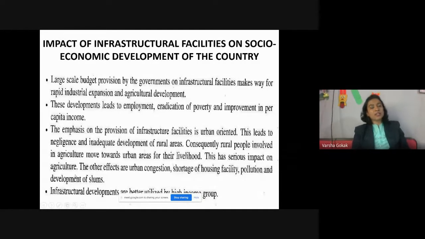Earlier agriculture was given importance, but because of this, what is happening now? Those rural people, village people, are coming down because of the beauty or these things that are going on in the city, and they're ignoring the agriculture. The other effects of urban congestion, shortage of housing facility and all are increasing because of this.